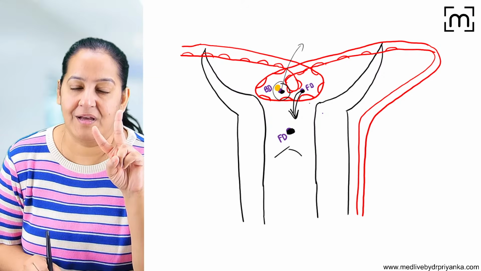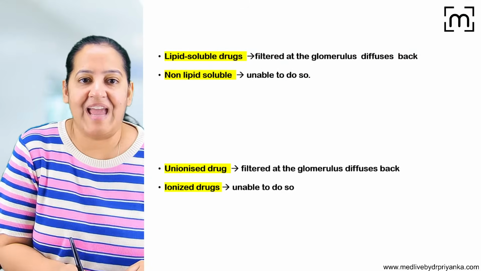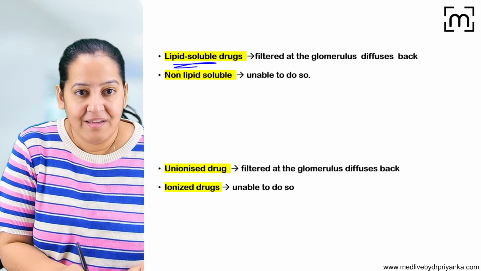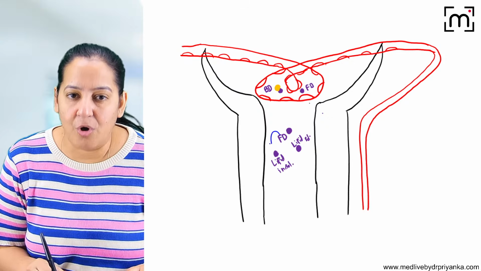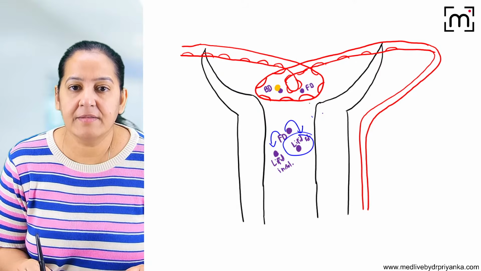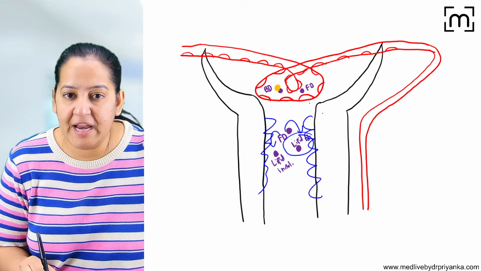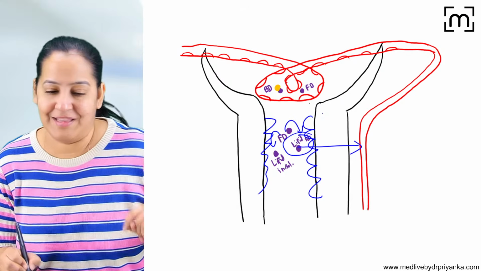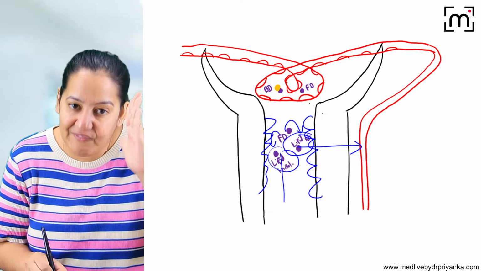Now, there are two possibilities. This free drug can be lipid soluble or lipid insoluble. It can be anything. If it is lipid soluble, then given these are the lining cells of the PCT tubule, it will cross the lining and move back into the blood. But if it is lipid insoluble, it cannot cross the lining and it will be excreted.